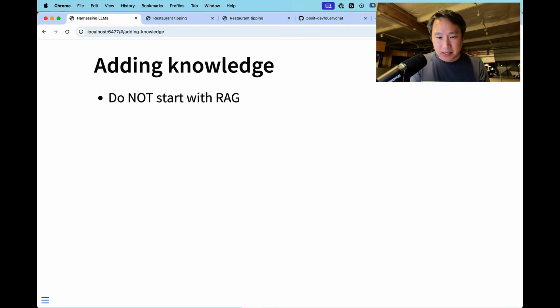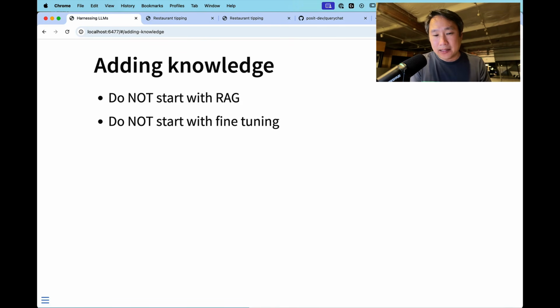Just a quick couple of discouragements here. You may have heard a lot about RAG. I recommend that you do not start there. It is a very useful technology, but I don't think it's the one you should be starting with. Same thing, even more so with fine tuning. You may have heard this term. I recommend you do not start there either.